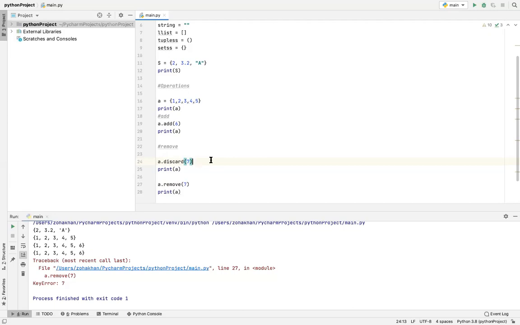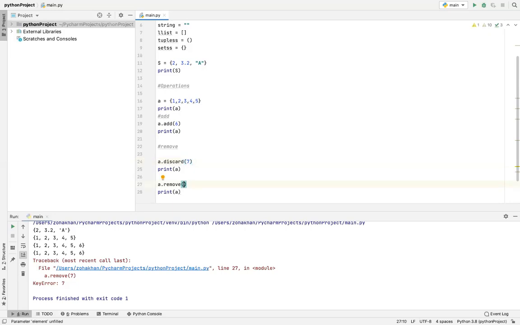If the value is not there, it will give us a traceback. A traceback is an error. The error is that the 7 does not exist in this set. And so these two work differently. With discard, you will not have a traceback.